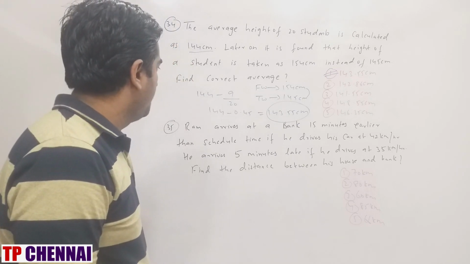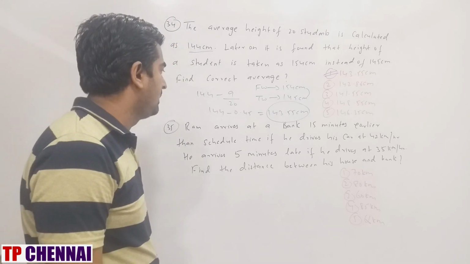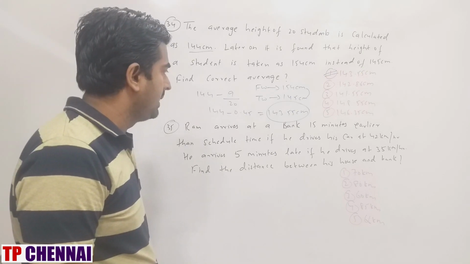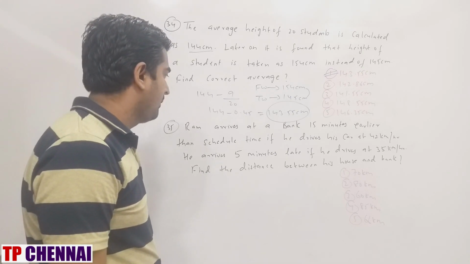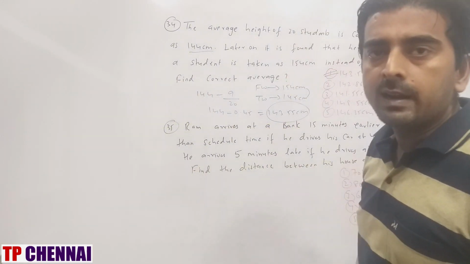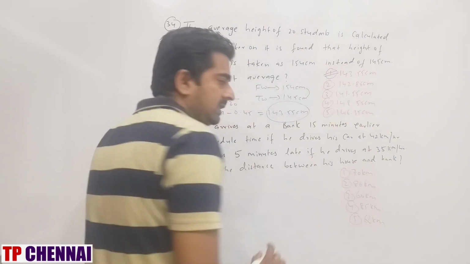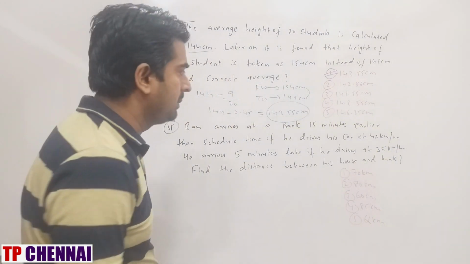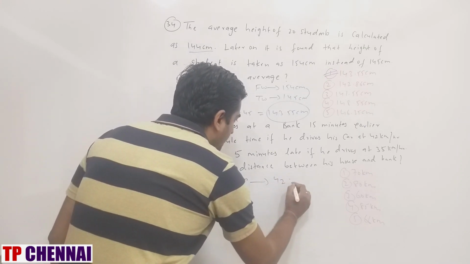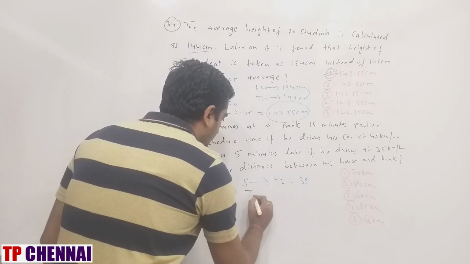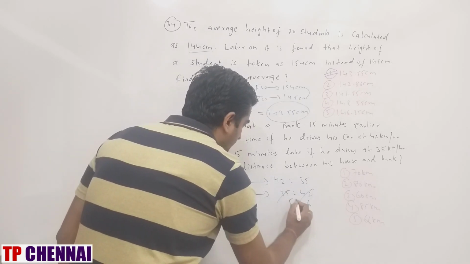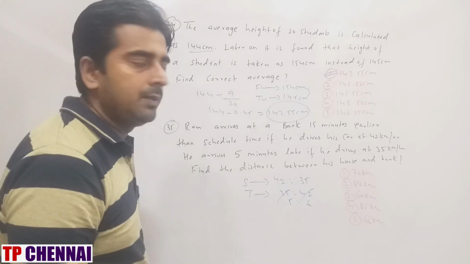Next one. Ram arrives at a bank 15 minutes earlier than scheduled time if he drives his car at 42 km per hour. He arrives 5 minutes late if he drives at 35 km per hour. Find the distance between his house and bank. Which part is constant here? Distance is constant. Whenever distance is constant, speed and time ratio is inversely proportional. Speed is initially 42, now 35. So time ratio is 5:6.